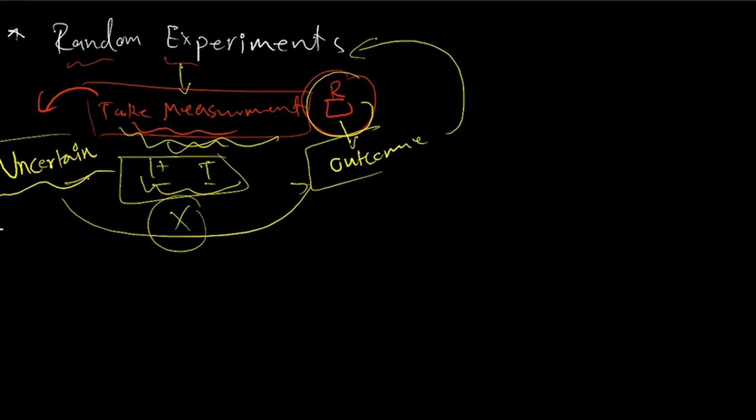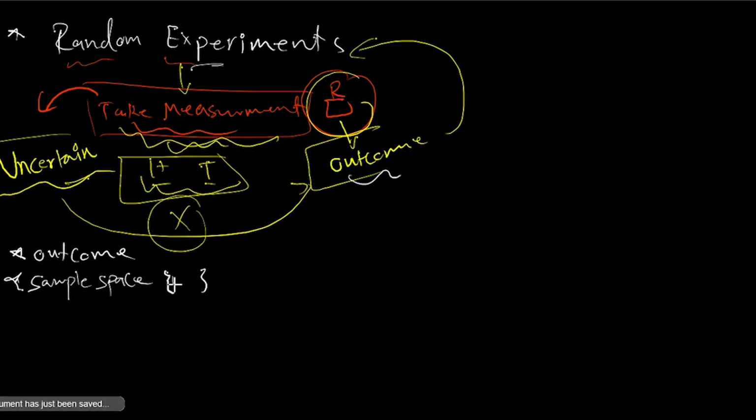I can focus on some particular vocabulary you may need to be familiar with. It's called the outcome, and the outcome means the result of that random experiment. Also, look at something called the sample space, which is the set of all possible outcomes that could happen from that particular experiment. For example, if I flip a coin one time, the sample space could be head and tail. This is the universal set.